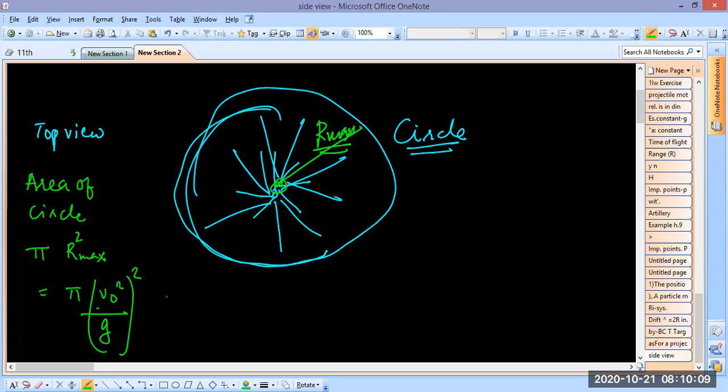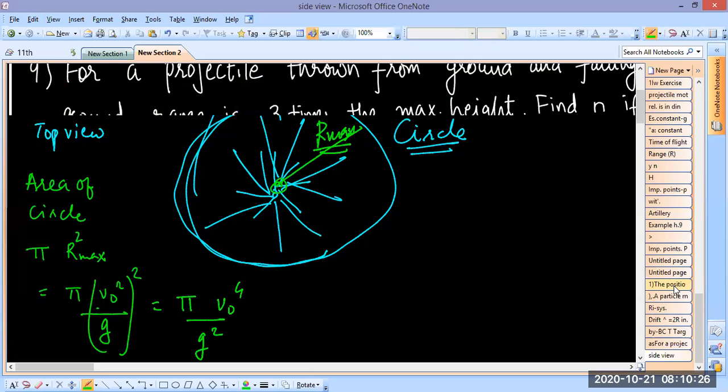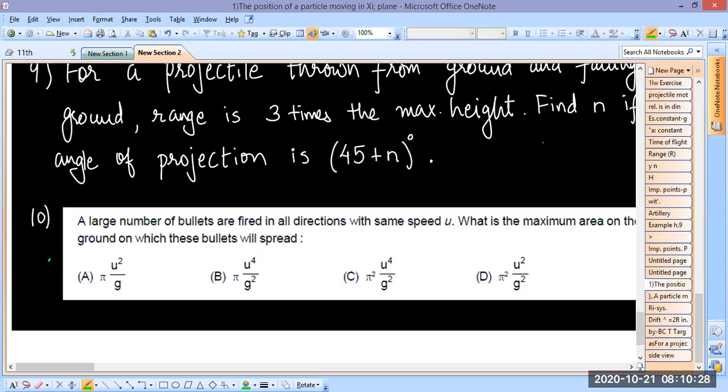Okay, so pi times v0 square by g, whole square. So that is pi into v0 raised to 4 upon g square. All right. So that's the answer. I think that is option B. I don't know. Is that option B? That's what most of the people are saying. Pi u raised to 4 by g square. Yeah, correct. Okay, so that's how you do it.